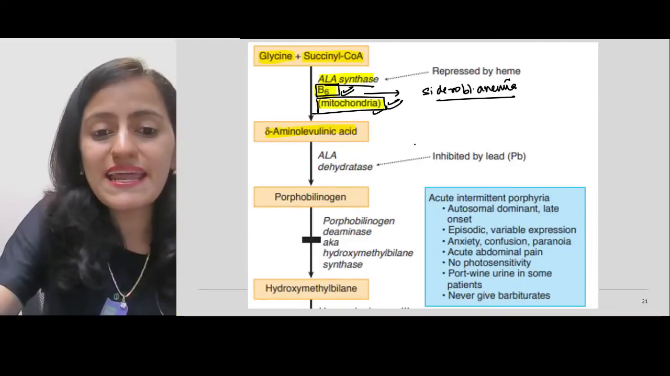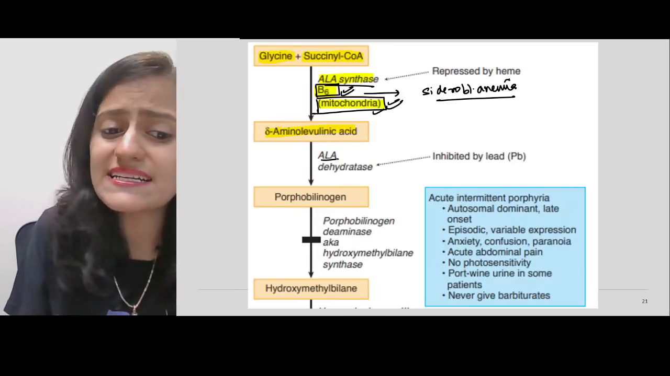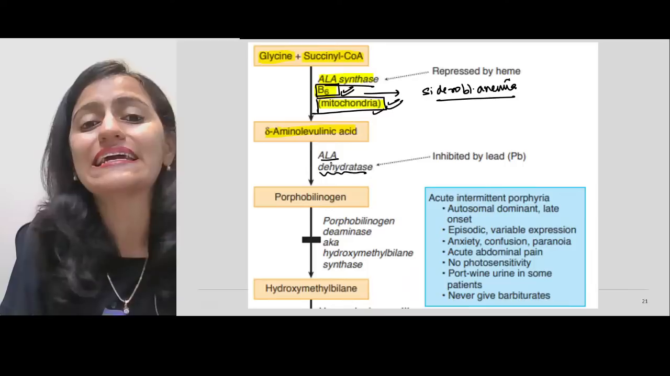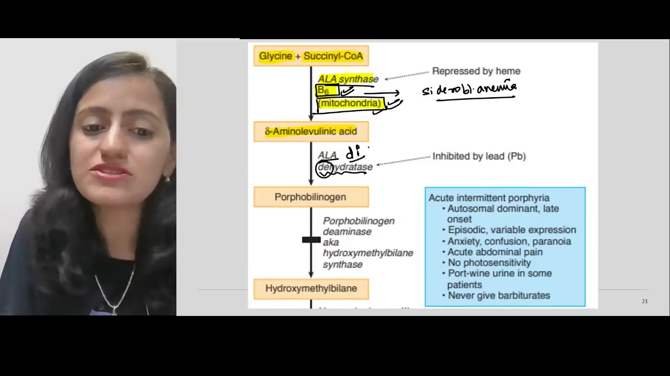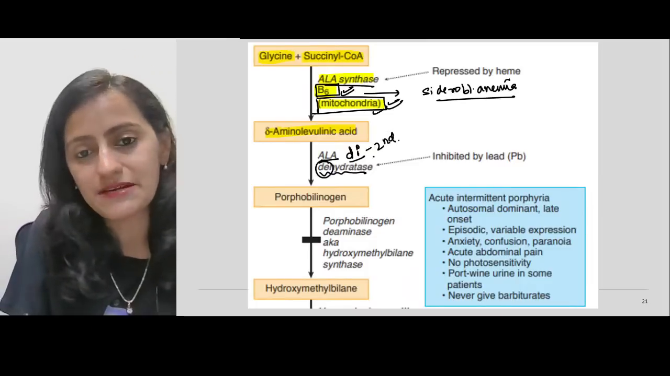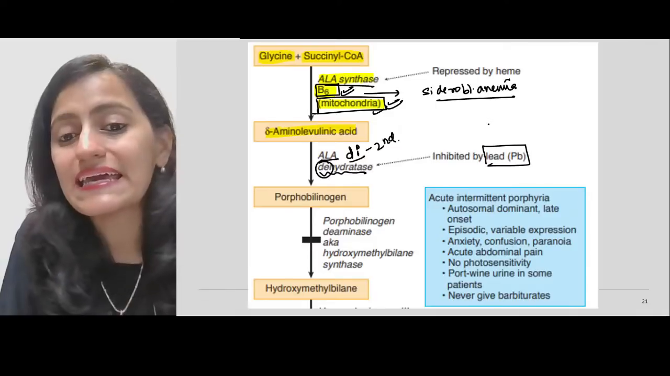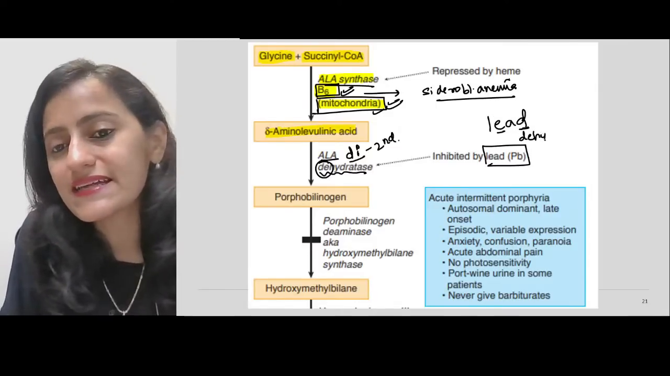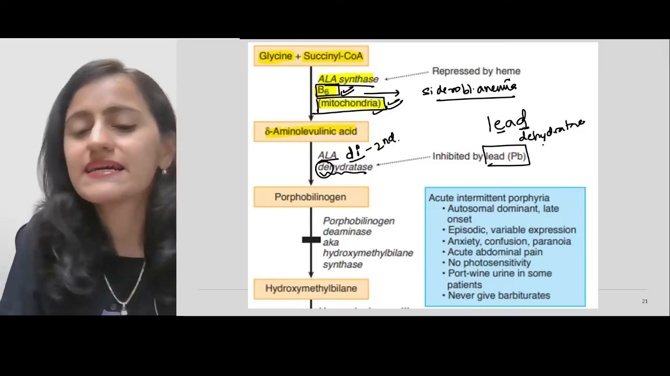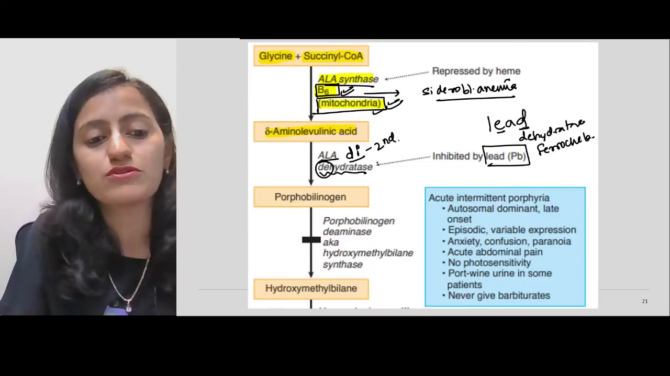Then comes the next step. Now it is going to be cytoplasmic. ALA is formed. The next step is ALA dehydratase. Remember, ALA dehydratase is like dye. So remember dye, that is the second step. Okay. And this is the one which is inhibited by lead. So remember, lead inhibits DE, that is ALA dehydratase, and it also inhibits ferrochelatase. Okay, it also inhibits ferrochelatase.